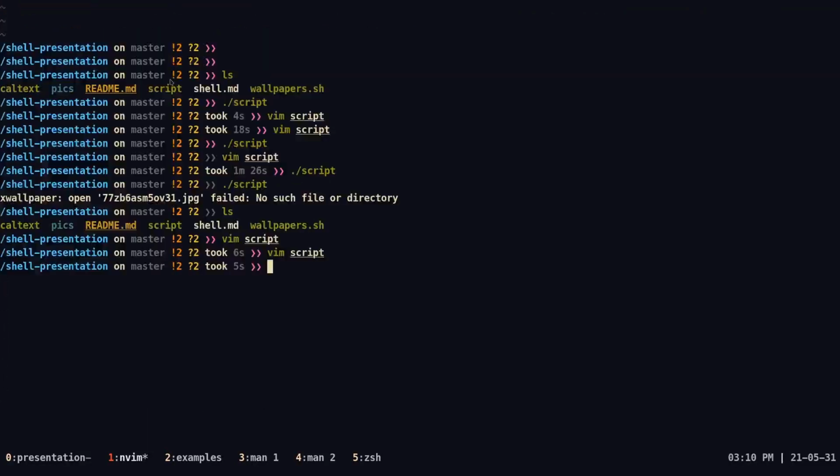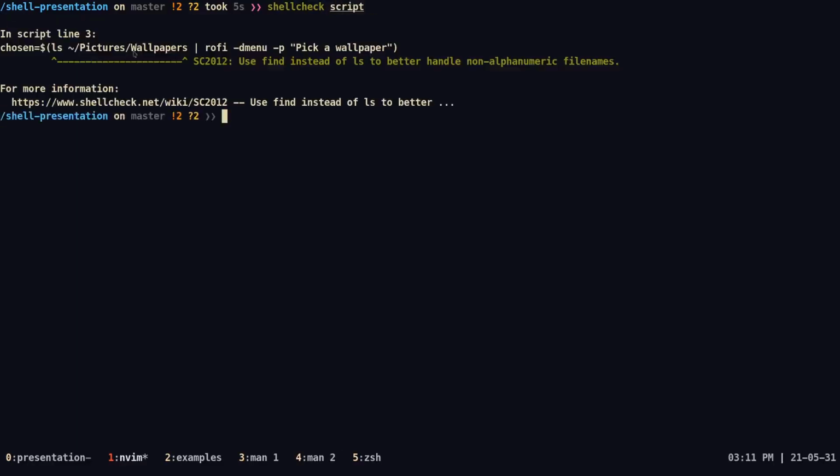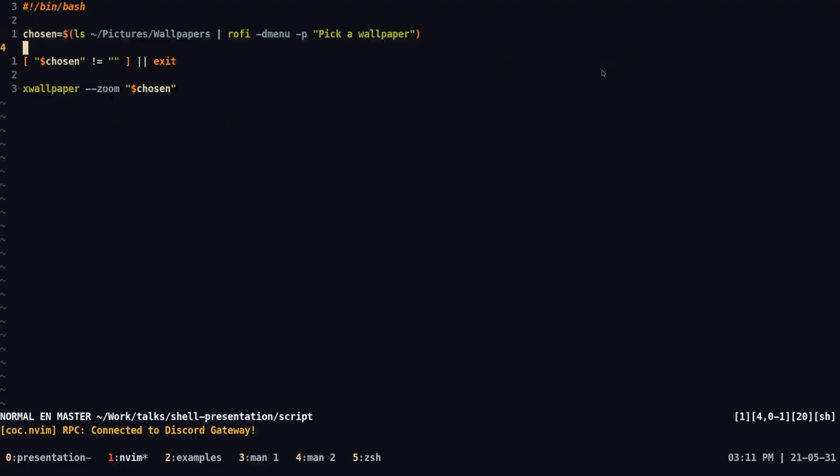But luckily, there's a utility that can kind of tell you how to make your shell scripts a bit better. And the utility is called Shellcheck. So if we feed in our shell script, it's going to tell us that we should use find instead of ls to handle alphanumeric file names. It's basically going to give us suggestions to make our script better.